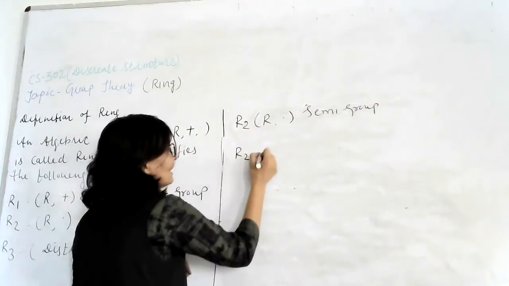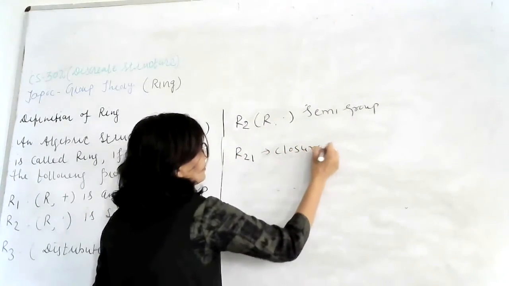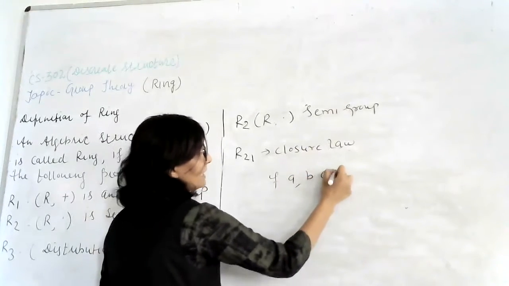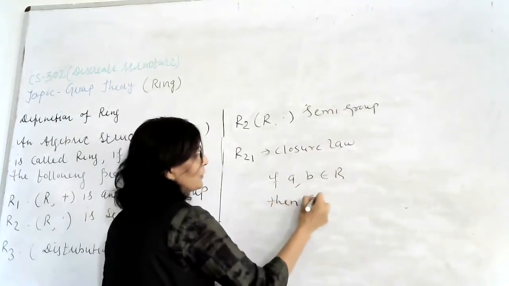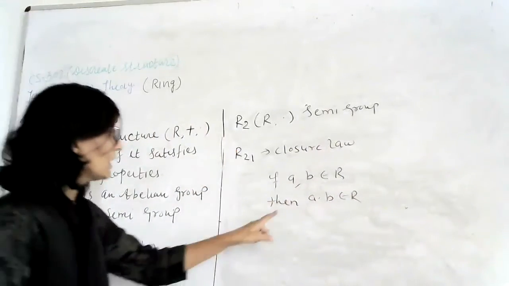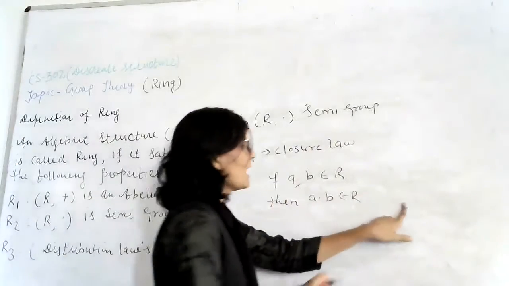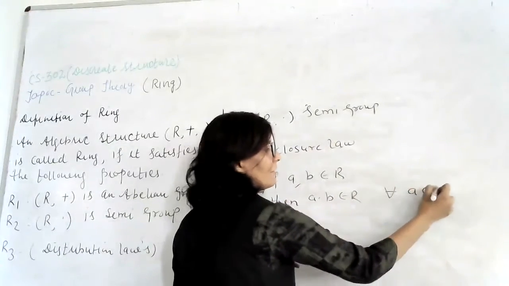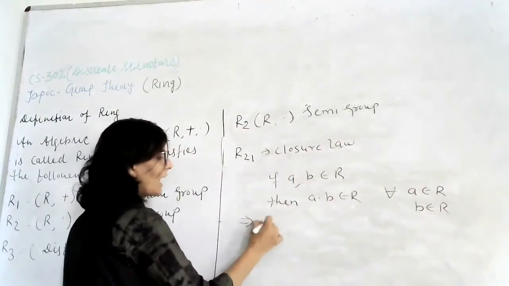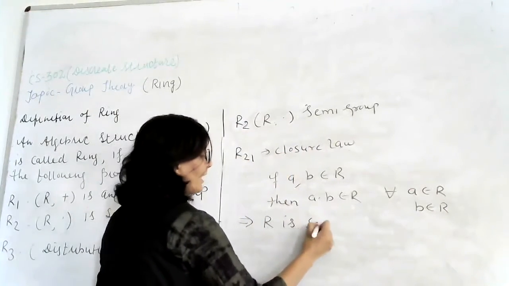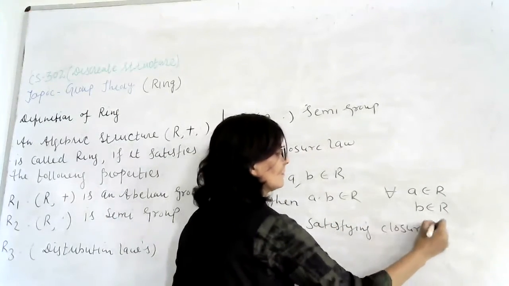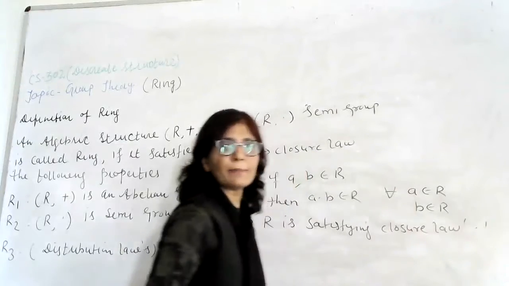So R21 it is a closure law, and according to closure law if A and B are the elements of R, then A into B is also belongs to R. अगर A और B कोई दो एलिमेंट हैं R के, तो उनका जो मल्टीप्लिकेशन होगा it is also belongs to R for all the values of A which belongs to R and B belongs to R. So we can say that R satisfied closure law under the operation multiplication.